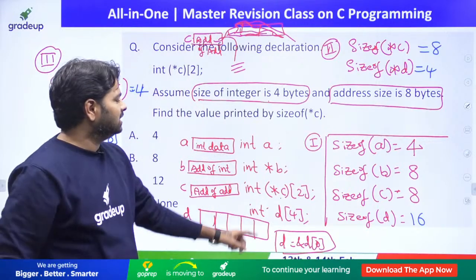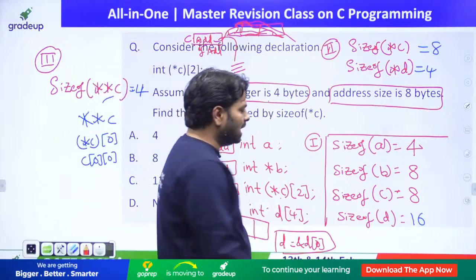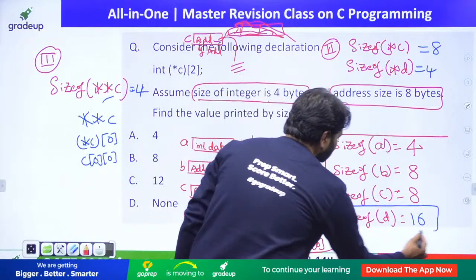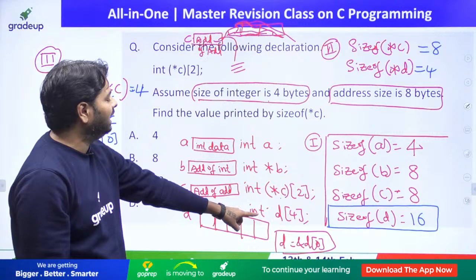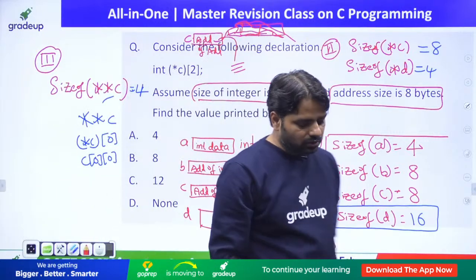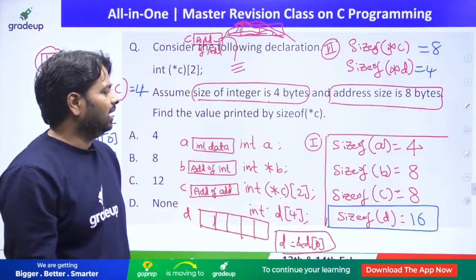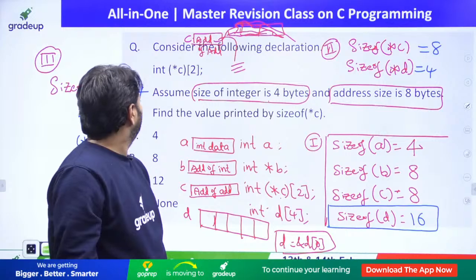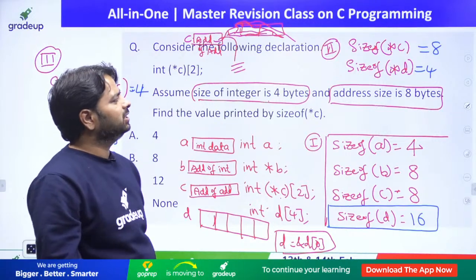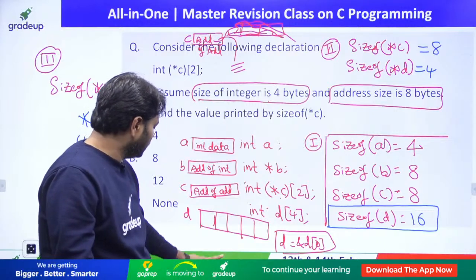Alright, sizeof(c) is right, b is right, and a. Everybody, there's one mistake, it happened from me. The array is going to hold 4 integers, so each integer size is 4. 4 into 4, 16. Clear? 4, 8, 8, 16. All the sizes are mentioned properly. All right. Okay, let's move on.